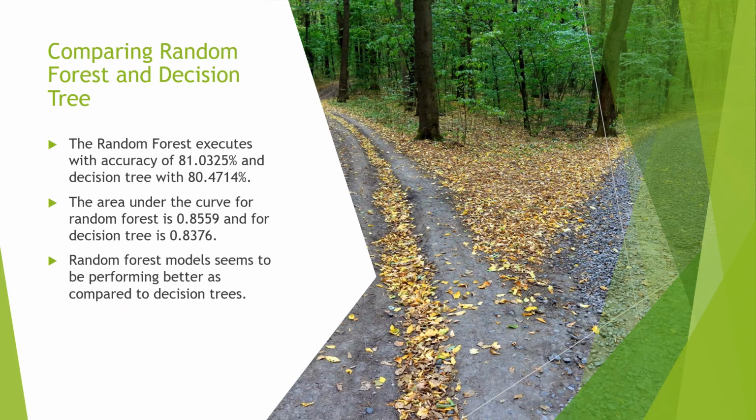Now we are trying to compare efficiency of both the model, that is random forest and decision tree. So the random forest model seems to be executing with an accuracy of 81.0325% and the decision tree seems to be executing with an accuracy of 80.4714%. The area under the curve for random forest is 0.8559 and for decision tree it's 0.8376. So by comparing the figures, it seems that random forest model is performing better as compared to the decision tree.